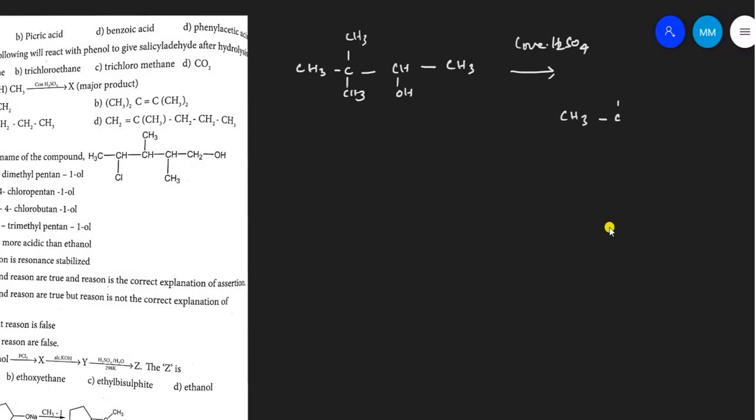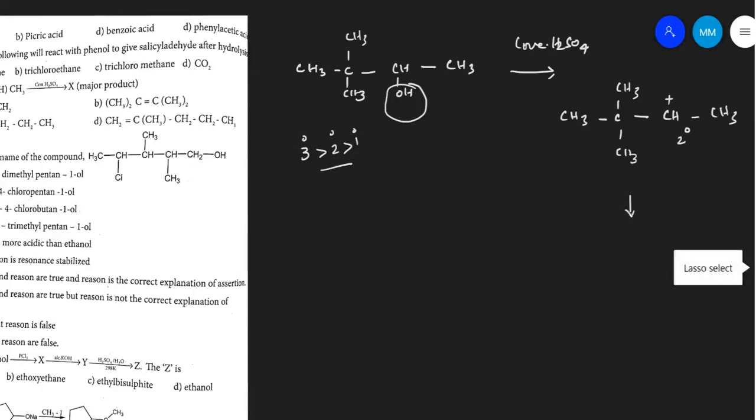So that you get the intermediate like this. CH3, CH, this OH is removed. You get the carbocation. So it is a type of secondary carbocation. We know that the carbocation stability order is tertiary is more stable than secondary than primary. So the secondary carbocation is converted into tertiary carbocation by shifting one of the methyl groups nearby. Here no hydrogen atom, so the methyl group is shifted.